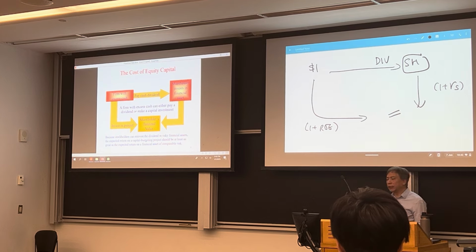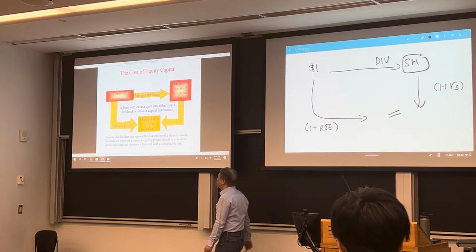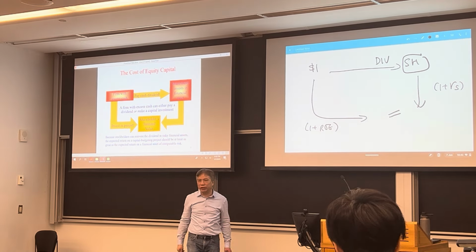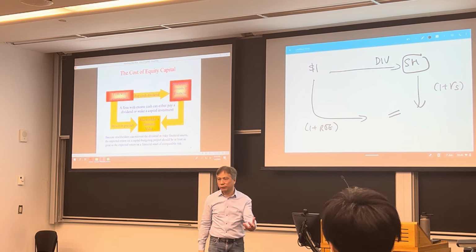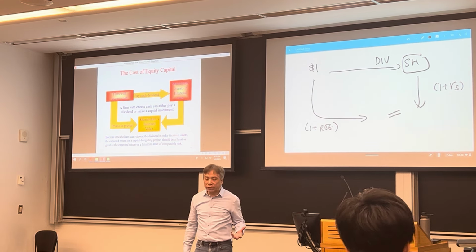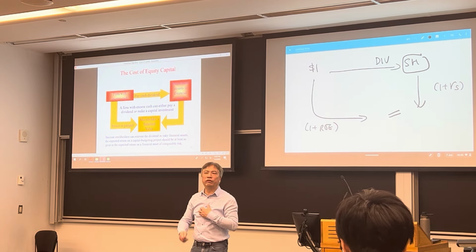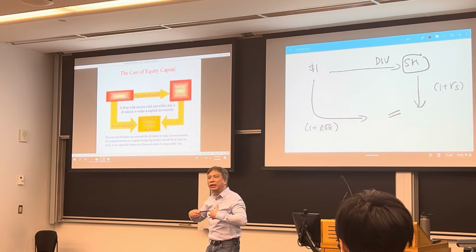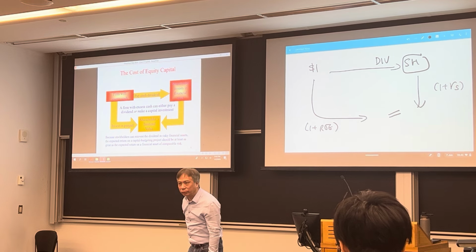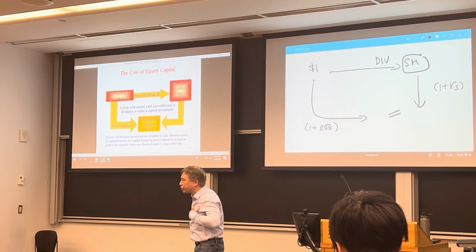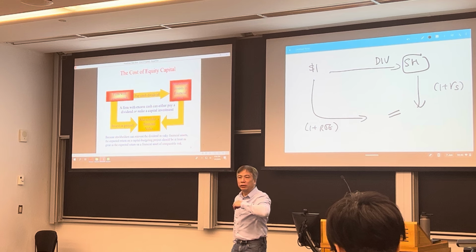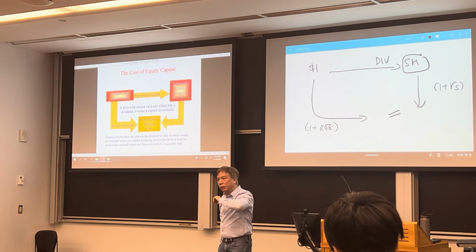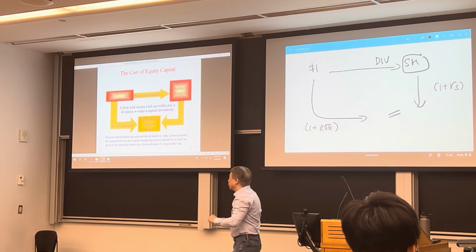All right? That is, as a manager, if your ROE is greater than your cost of equity, you should reinvest. That is, I can earn 10% for you, and you can only earn 5%. Then you want me to do the investment, right? You want me to keep the money and invest on behalf of you. Because I can earn 10%, my ROE is 10%, your cost of equity is only 5%. So that means you invest yourself, you only get 5%. All right? Okay?